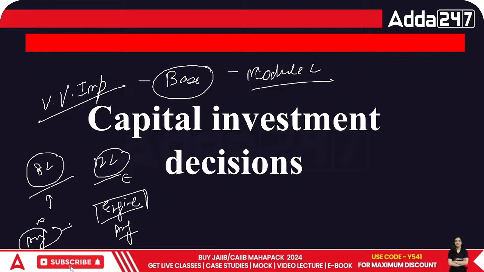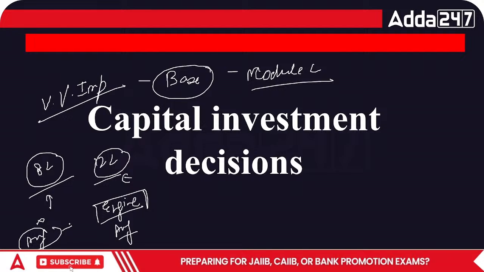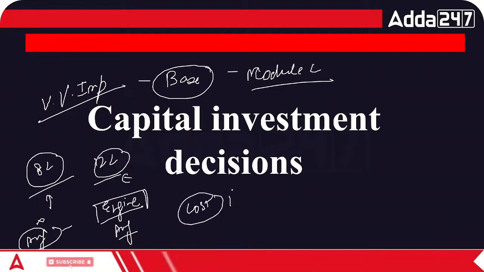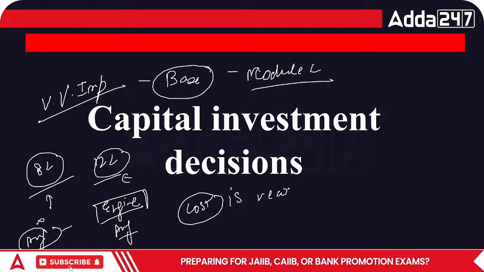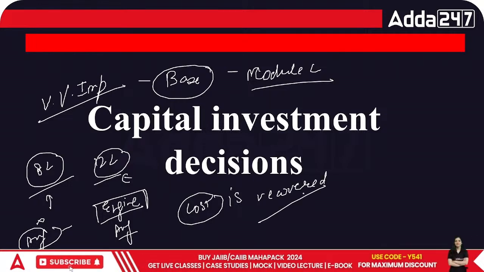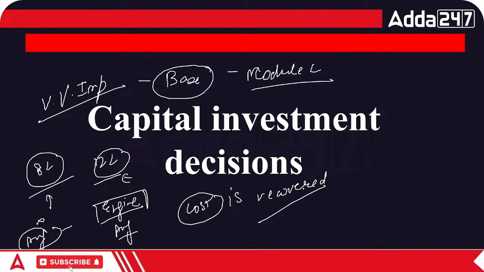So if I'm looking for my business, what will I do? Even if the engine capacity is good for the 12 lakh car, I might be going for the 8 lakh car. The reason is, the average is more. In my business, it is very important that my cost is recovered. So if I want to recover my cost, I will have to reduce the cost further. So technically, when we talk about capital investment decisions, think about it, everyone.